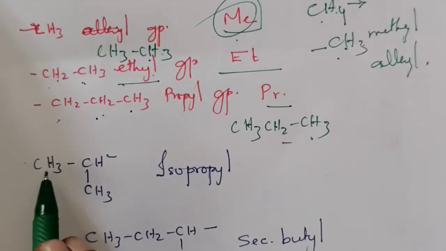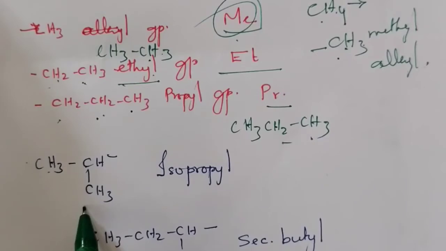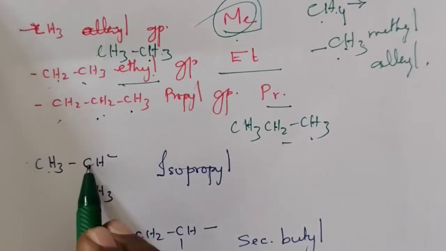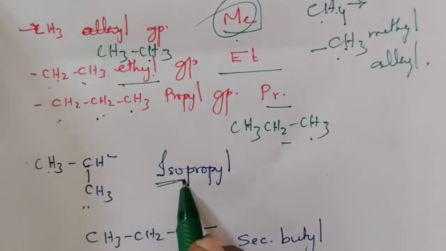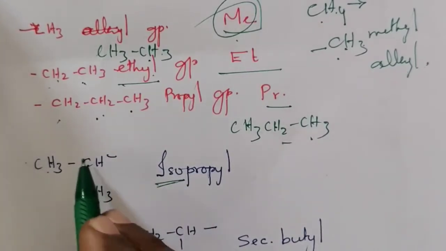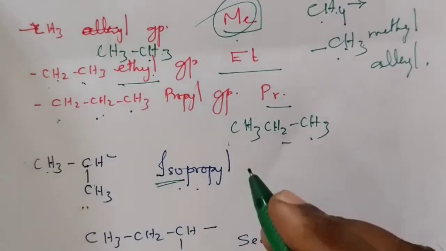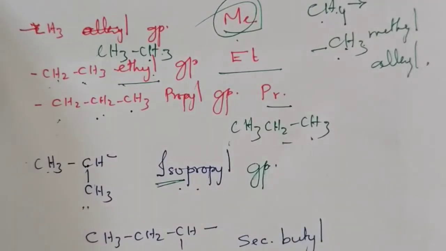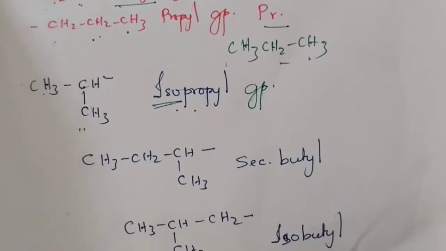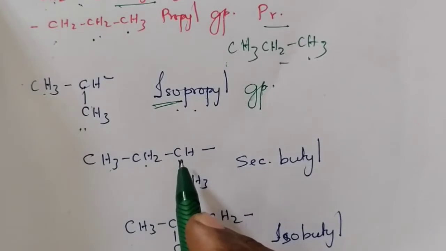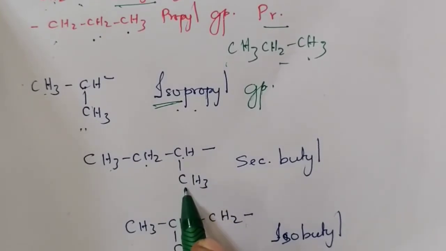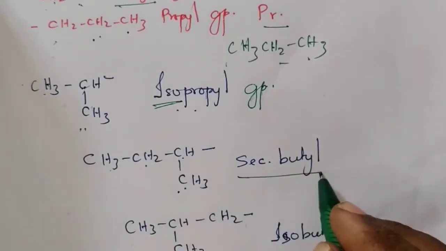If this substituent has 2 CH3 groups with one CH between, it is called iso. Since it consists of 3 carbon atoms, this group is called isopropyl group. Similarly, CH3, CH2, CH3: if this comes as a substituent, then it is called secondary butyl group.